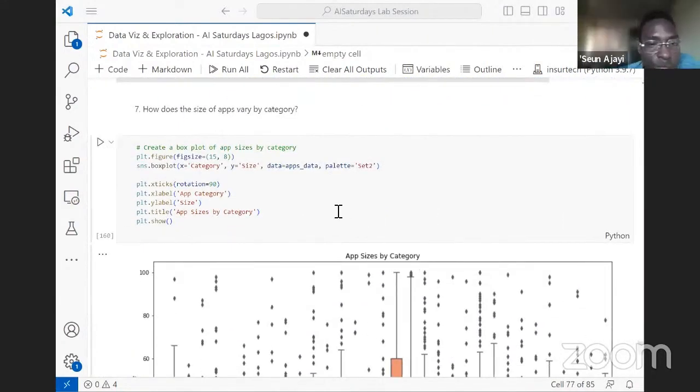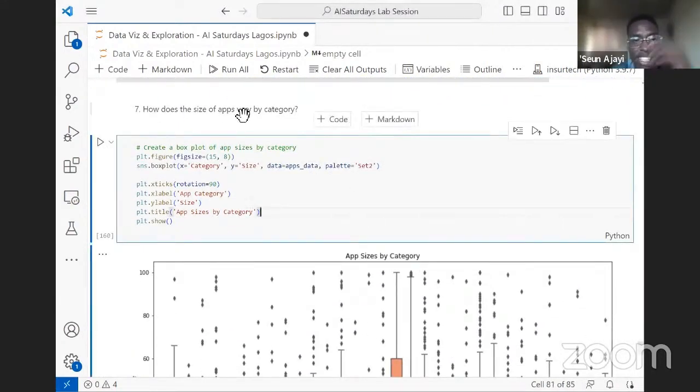All right. Lastly, what we want to do is the last question: how does the size of an app vary by category? If I'm building an app for games, what size ratio should I be looking into? Computer programmers take this seriously.